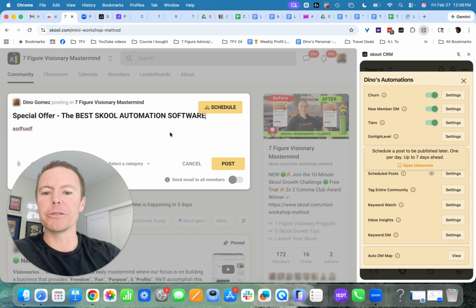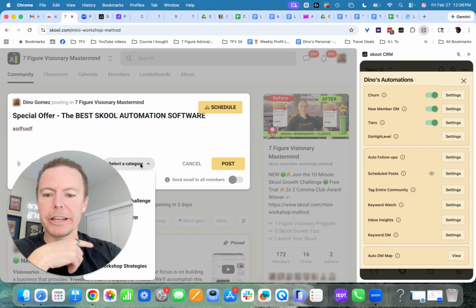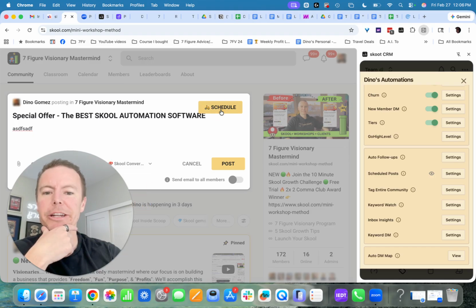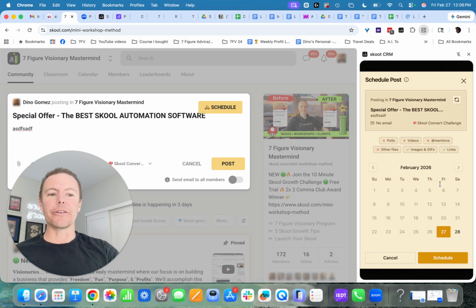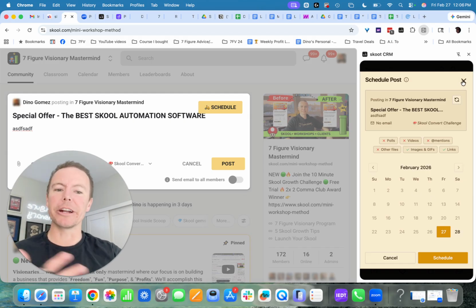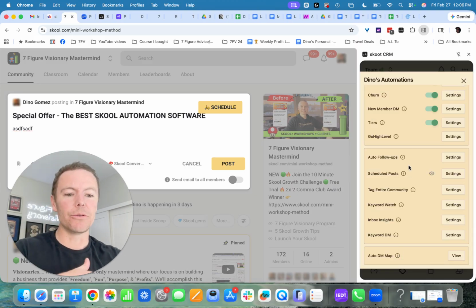You can schedule posts. Right here, I have this post queued up. I can click schedule, and I can choose the date and time. Well, I have to choose a category first, so I'll just choose a category, but then I click schedule. And if I wanted, I could schedule this on the calendar for maybe this weekend because I don't want to have to log in to my computer. That's not a native feature inside of Skool.